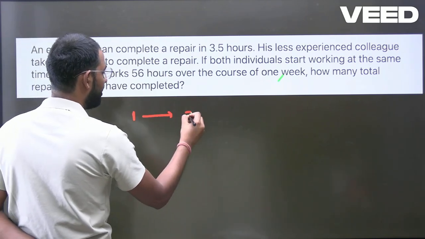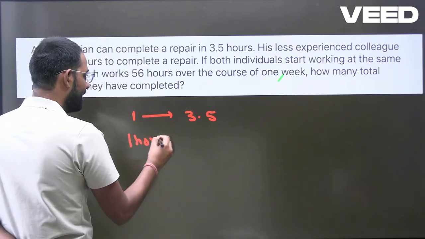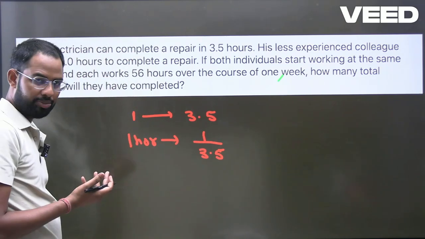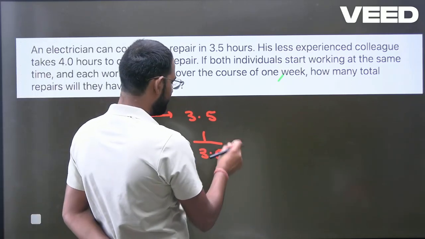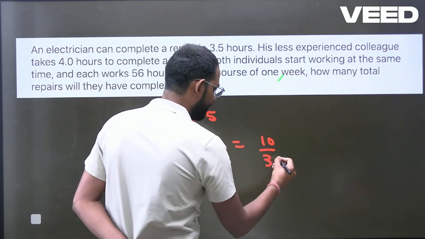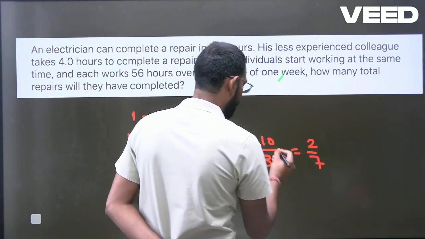One repair takes how many hours? 3.5 hours. Or I can say that in 1 hour he can repair how much? 1 by 3.5. In 1 hour, how much repair can he do? 1 by 3.5. If I remove the point, it becomes 10 by 35. Then you can simply say it is 2 by 7, by cutting it by 5.